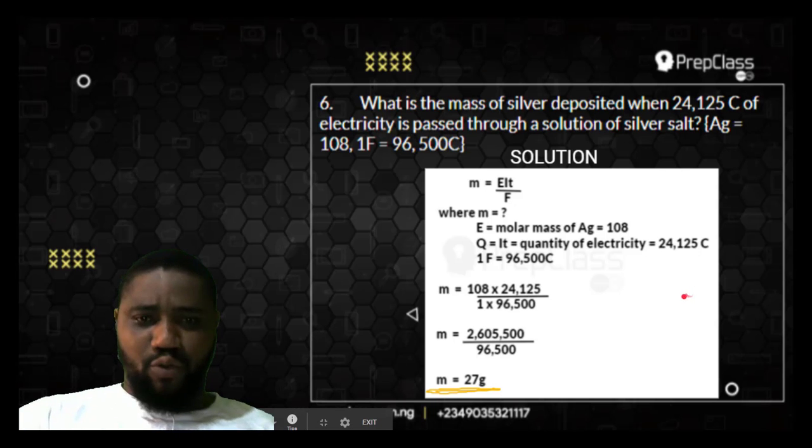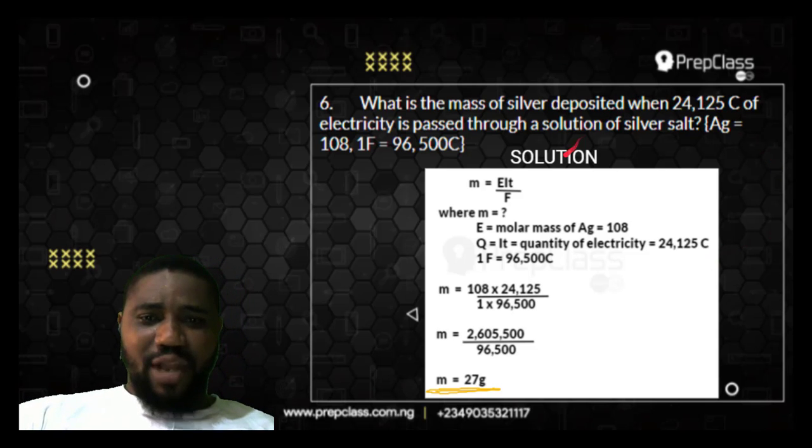Okay, let us see. First of all, there's a formula I like using. I can say I invented this formula. You can see there, M equals EIT over Farad. It's very simple. Whenever I give you a question on electrolysis, I would really like you to always use this formula. It's a very good one. M equals EIT all over Farad, where M is unknown here. This M represents the mass.